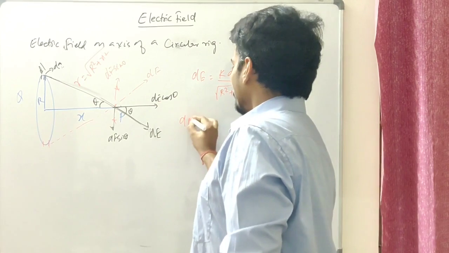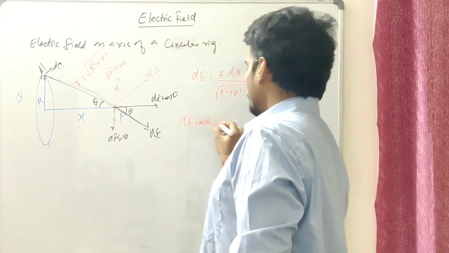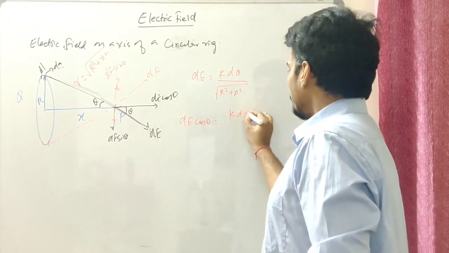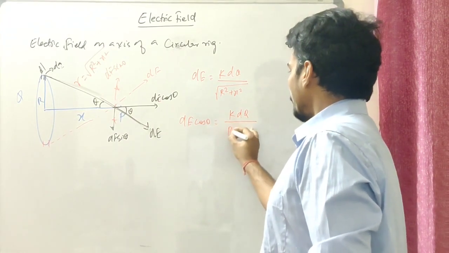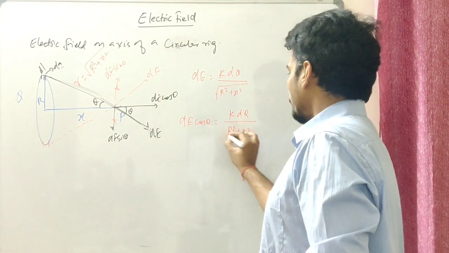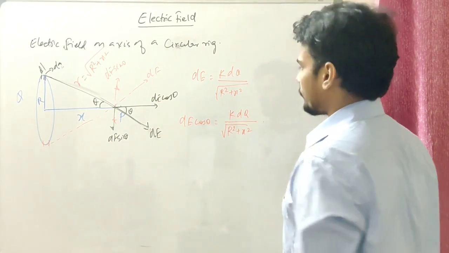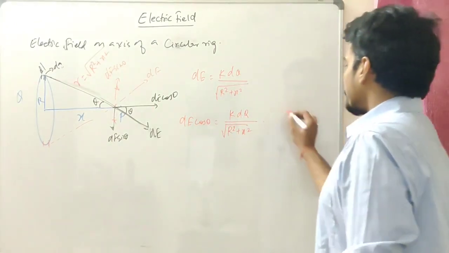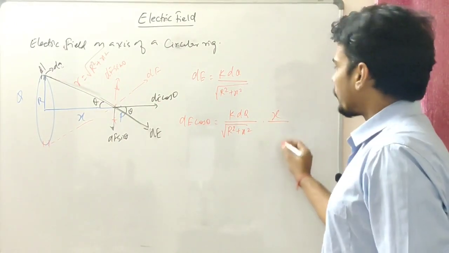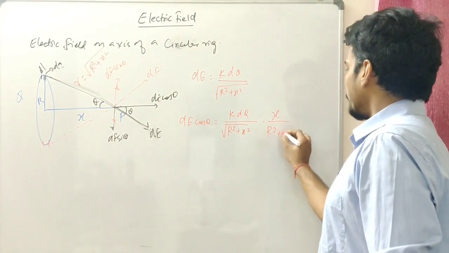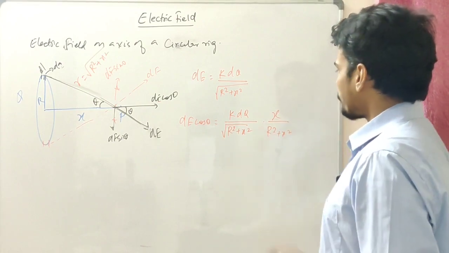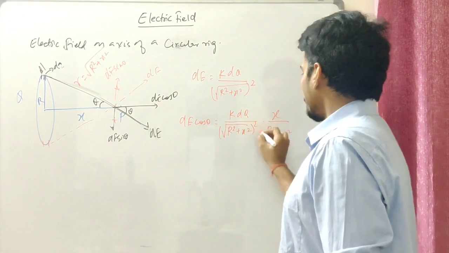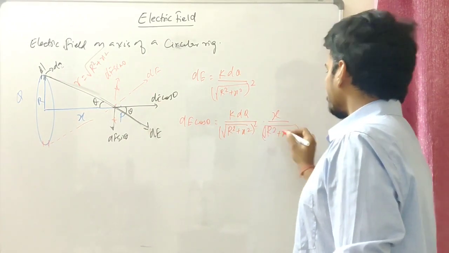So the dE cos theta component should be equal to k dq over (r square plus x square), that into cos theta. Well, cos theta should be x over this length, that should be x over R. R is nothing but the square root of r square plus x square, isn't it? Well, this should be square of that, so this part will be nullified.